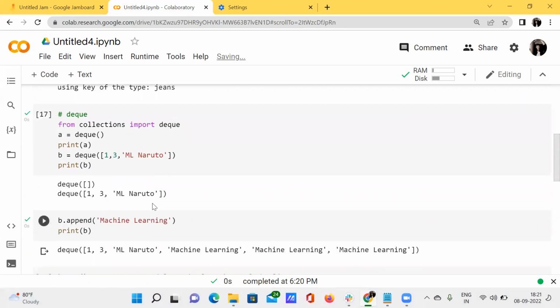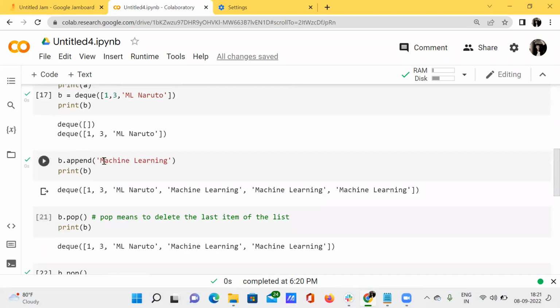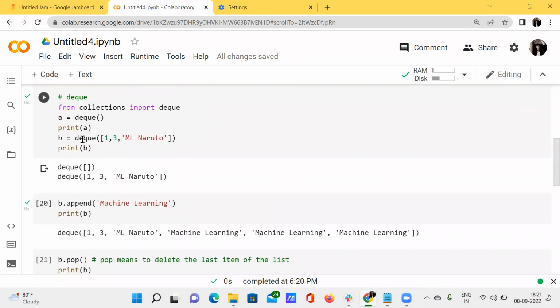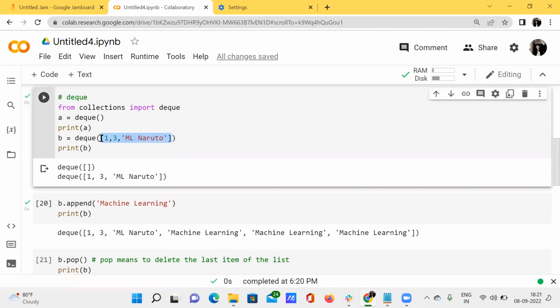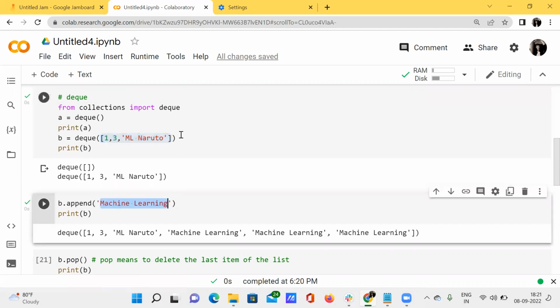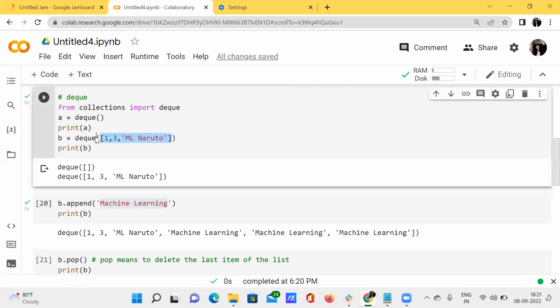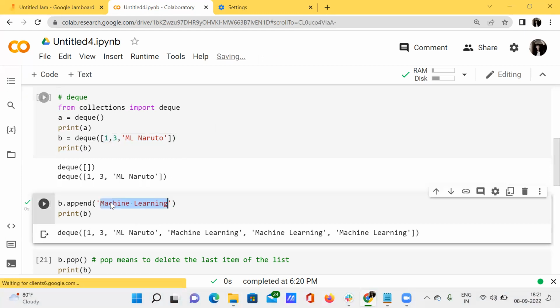When you compare this with the functioning of append: see here, we initially have the elements 1 comma 3 comma ML Naruto inside this b variable. But when I say b dot append, this machine learning string gets appended to the right of this list. But I want to add this string to the left of this list.